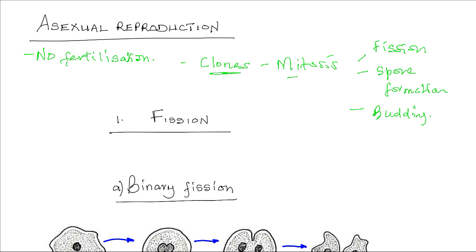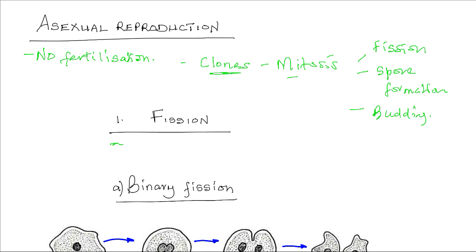So we start with fission. Fission is the process of asexual reproduction by which a single organism divides into two or more equal parts, with each part then becoming a new organism.